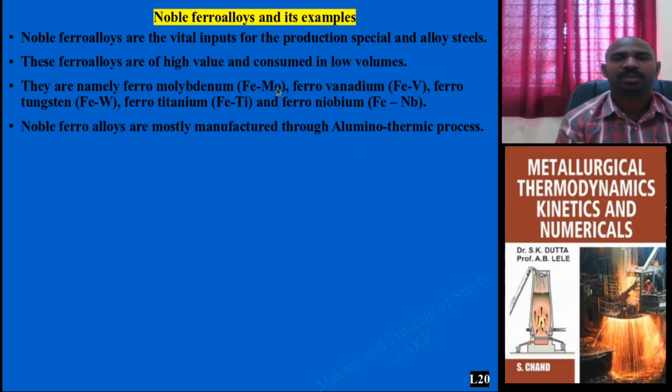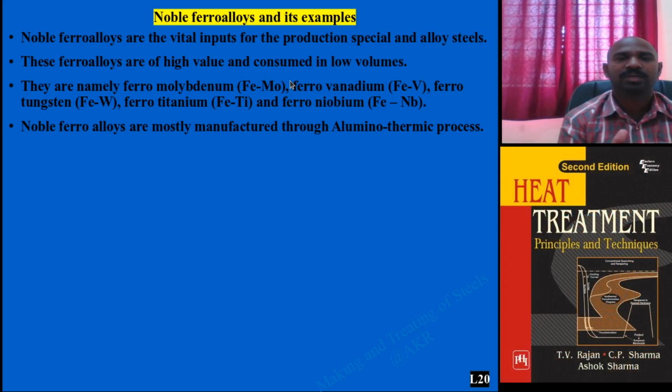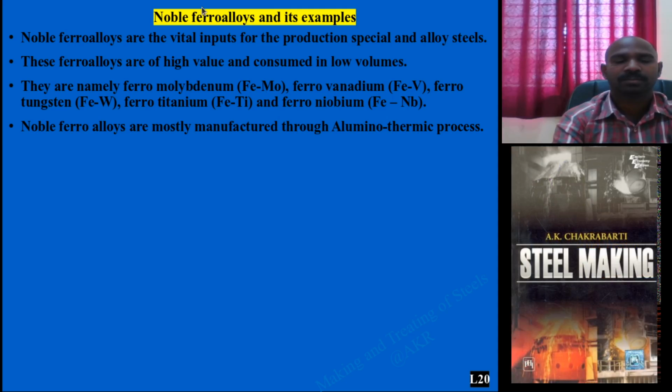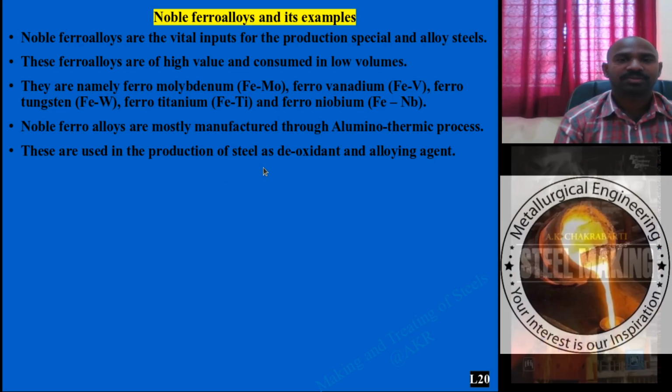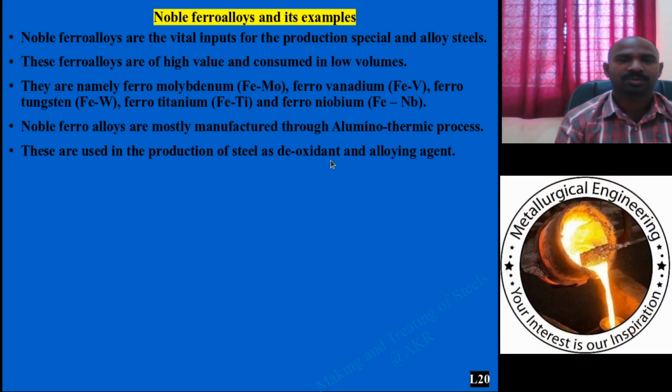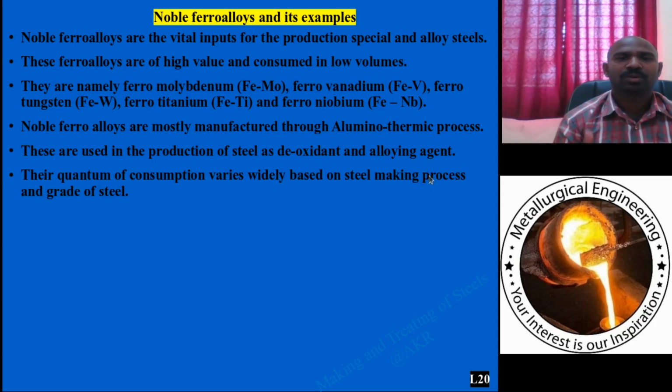The oxide of molybdenum and the oxide of iron are reduced, and the aluminium goes out as aluminium oxide, while the metals remain, so that you can produce this kind of noble ferroalloys. This concept needs to be very clear about the noble ferroalloys. These are principally used either as deoxidizer or as alloying additions.